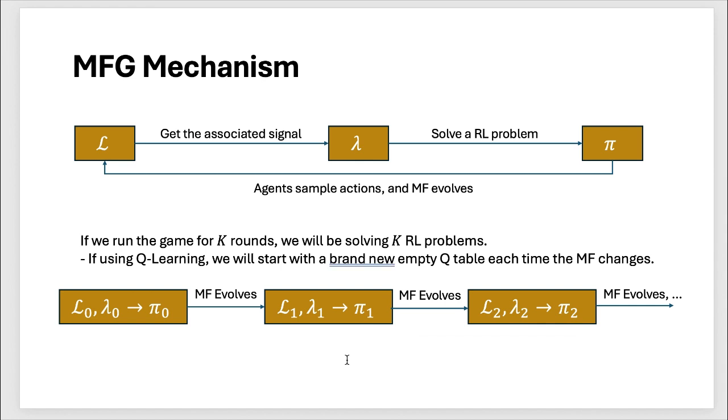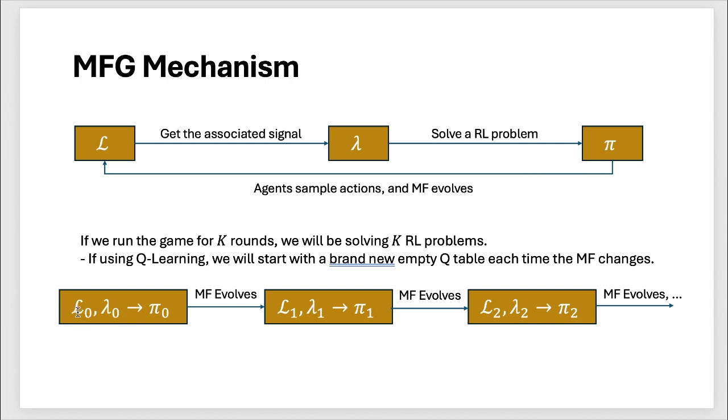One important thing is that if we run this game for k runs, we will be solving k reinforcement learning problems, because each time we get a different lambda, and with a different lambda, we will have a different strategy. If we use Q-learning, for example, and we run it for k runs, we will start a brand new empty Q table each time the mean field changes.